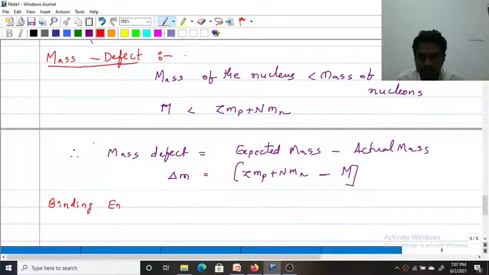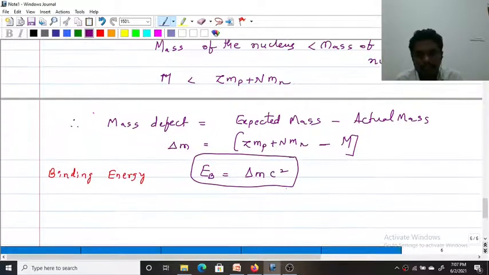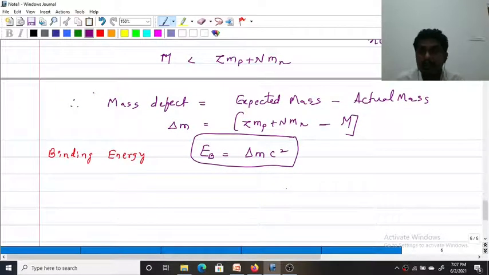Now the binding energy, E_b, is equal to delta m into c square. I am writing it with Einstein's mass-energy equation. This much energy is converted into energy, and you can write it as E_b equals (Zm_p plus Nm_n minus m) into c square.